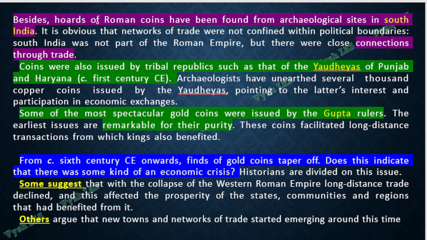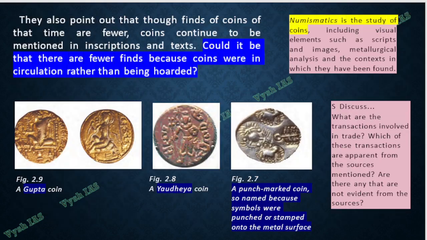Okay, and besides this, hordes of Roman coins have been found in South India. I told you in Kushanas you found them, that is one thing in the north and west. But in South India you found them too, and with that you conclude that South India did a lot of trade with the Roman Empire. And then the local republics, the Yaudheyas of Punjab and Haryana, also issued a lot of coins. I can show you pictures also. This is the Yaudheya coin, Punjab, Haryana.